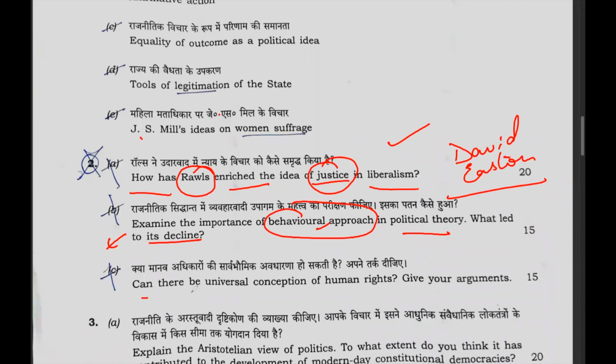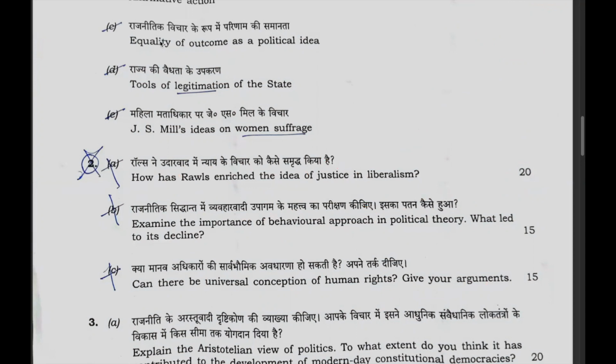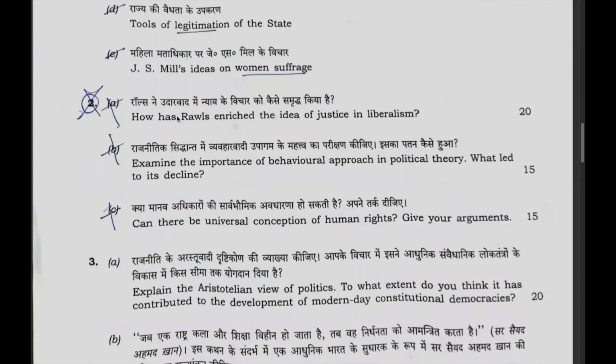Now, the third question, can there be a universal conception of human rights? This question is from the current, because there has been demand that the Universal Declaration of Human Rights, which came in the year 1948, and it's been long that we need to bring certain changes. So the question of the current issue has been asked from the static portion, that is the human rights. So this is the pattern.